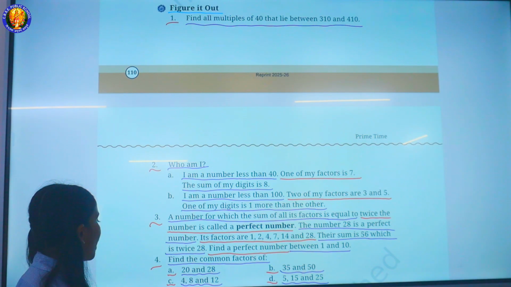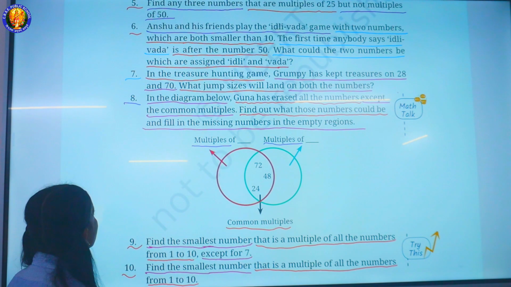4. Find the common factors of A. 20 and 28. B. 35 and 50. C. 4, 8 and 12. D. 5, 15 and 25. 5. Find any three numbers that are multiples of 25 but not multiples of 50.